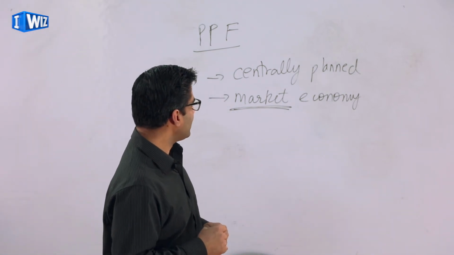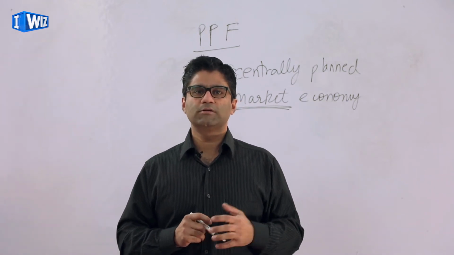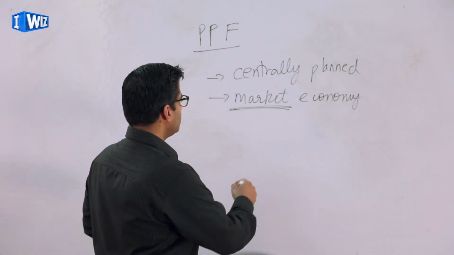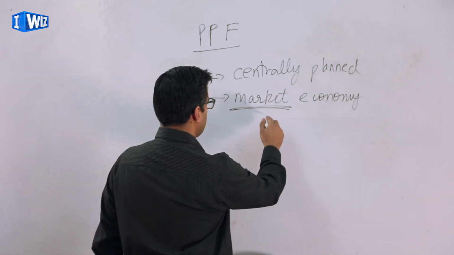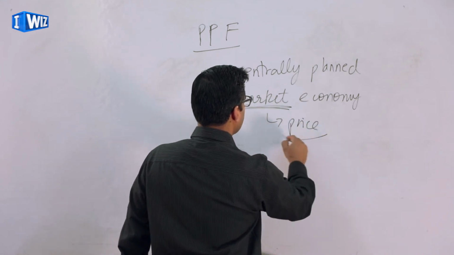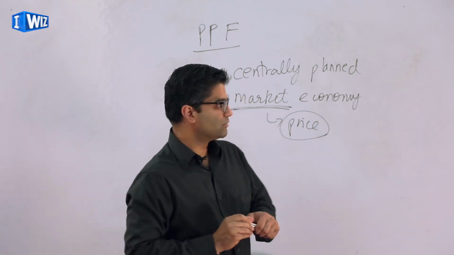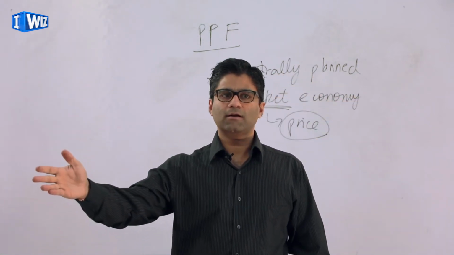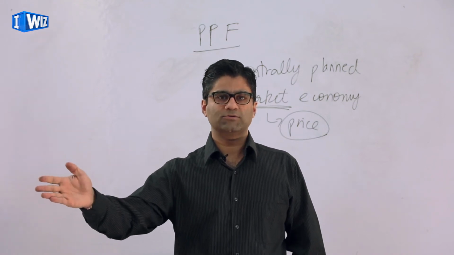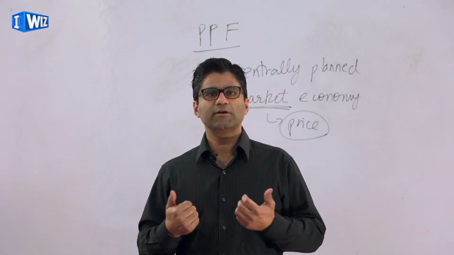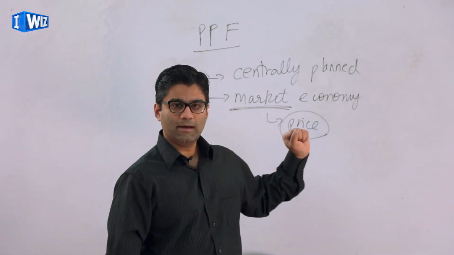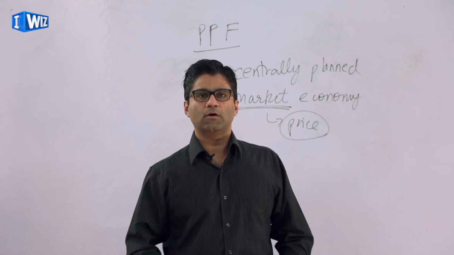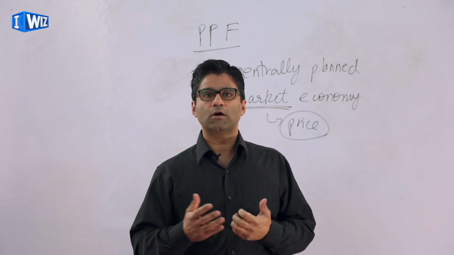Now, one important aspect of a market economy is how do we determine whether I want to buy something and how much I'm willing to pay for that. The key property of a market economy is that the price of a good determines everything. So in a centrally planned economy, we have the government that tells us you have to buy 10 cars in Delhi and you have to pay 1,000 rupees. So there's no choice made by me. In a market economy, it's the price that determines. So if the price of a car is a lot more than I want to spend, then I will just choose not to buy that car.